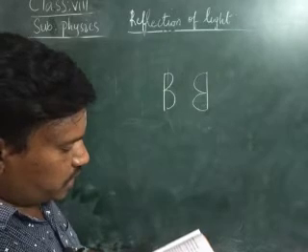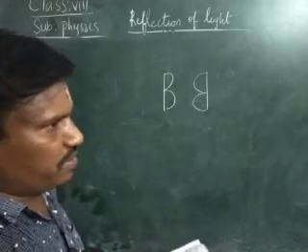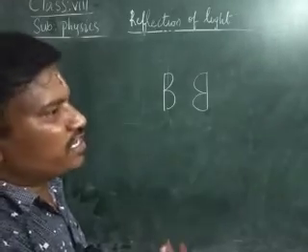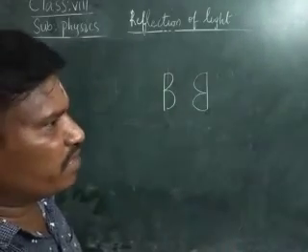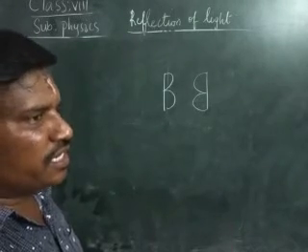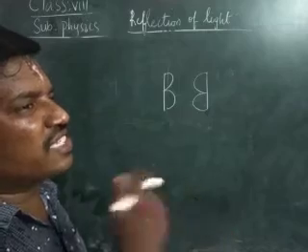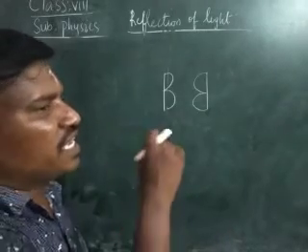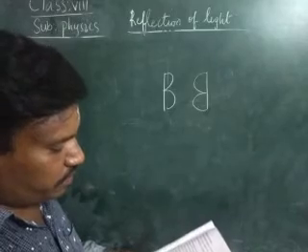Why can't we see our image in a white sheet of paper, though it reflects light? Normally, whenever you stand in front of a plane mirror, it reflects light, but here it cannot be seen in the white paper. Why? Because it doesn't form the image on a screen, it doesn't form a real image. It forms a virtual image.